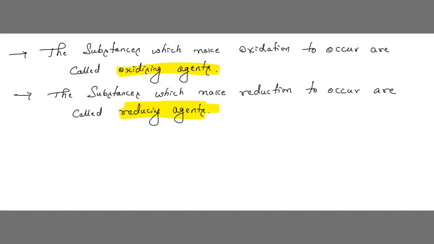So an oxidizing agent is a substance which gives oxygen or removes hydrogen. Correct? And the reducing agent is a substance which gives hydrogen or removes oxygen, and causes reduction. So this is the basic concept related to oxidation reaction and reduction reaction. If both occur simultaneously together, then it is called a redox reaction.